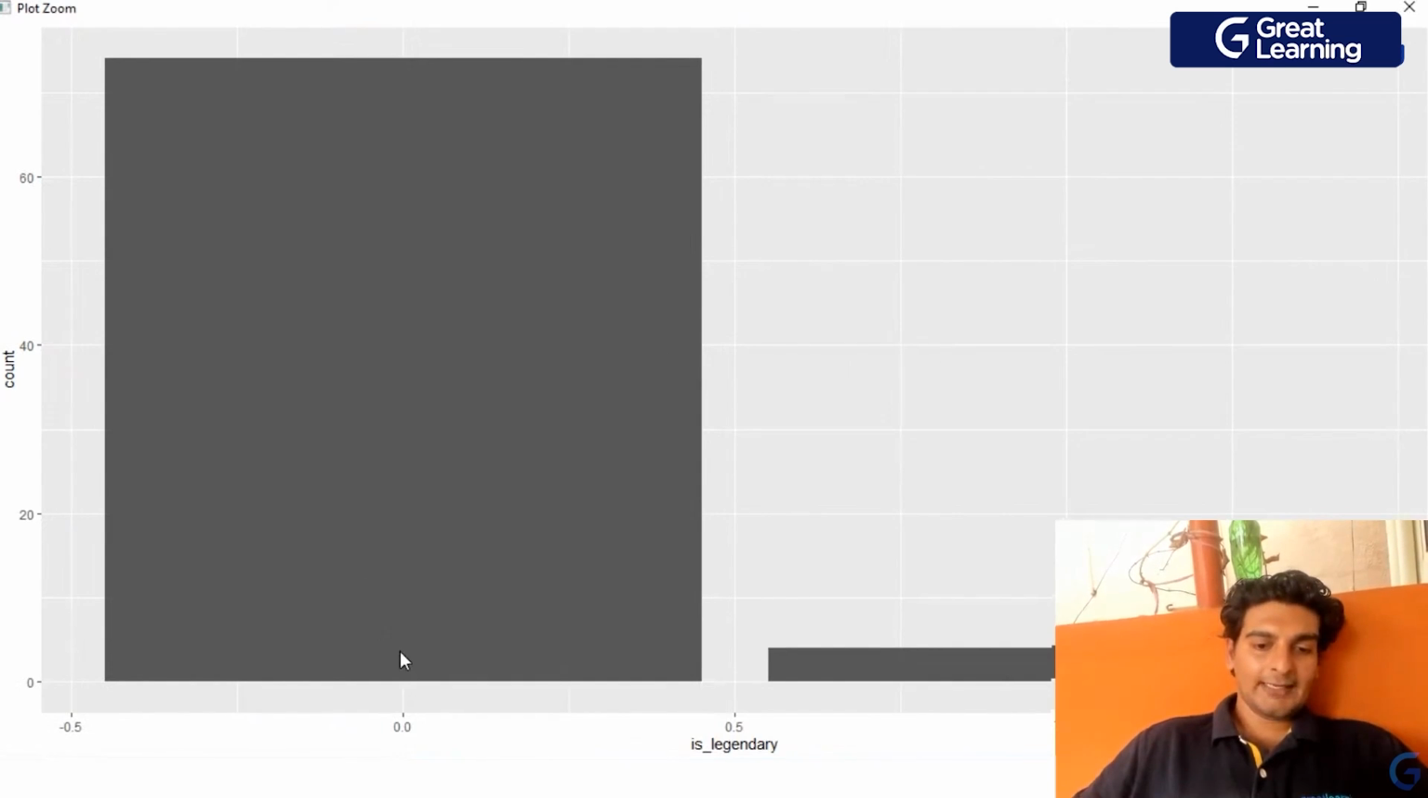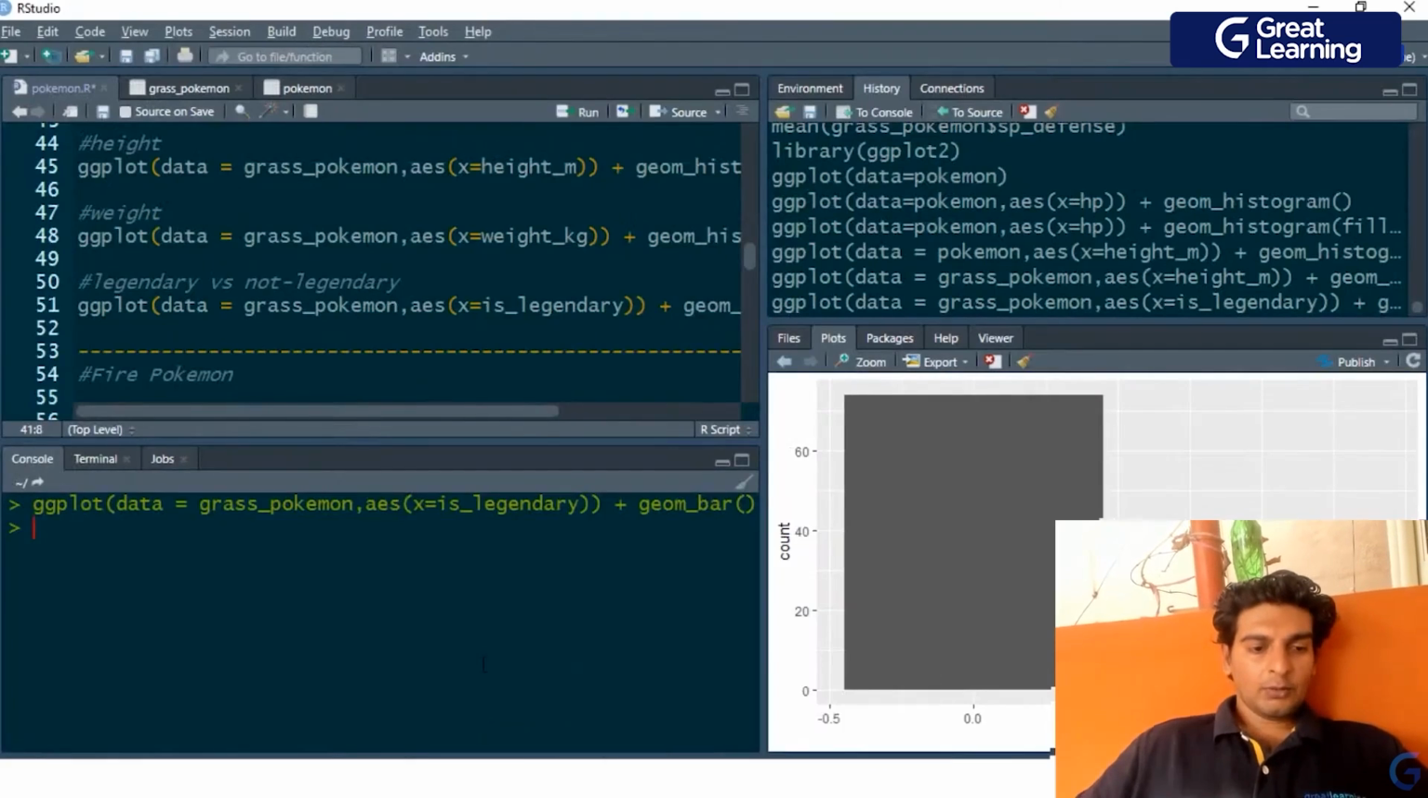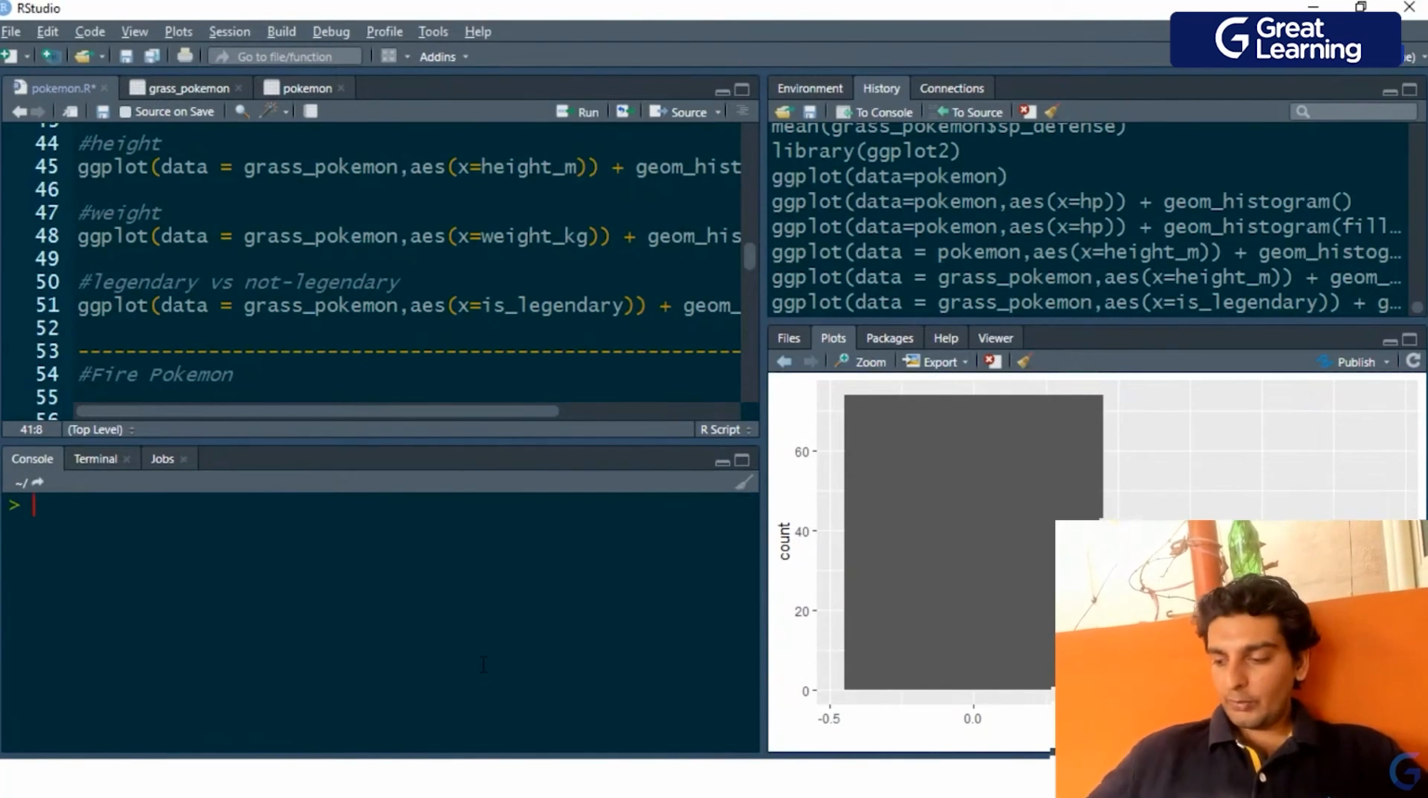Again, a very interesting observation over here. The 0 indicates that the grass type Pokemon is not legendary, and the 1 over here indicates that the grass type Pokemon is legendary. And we see that there are close to 70 odd Pokemons which are not legendary, and there are very, very few, maybe around 5 or 6 grass type Pokemons which are actually legendary. So all of this was about grass type Pokemons.